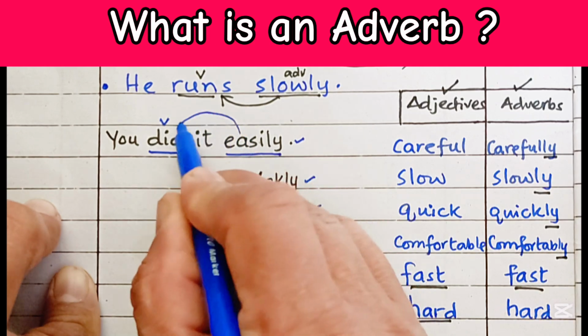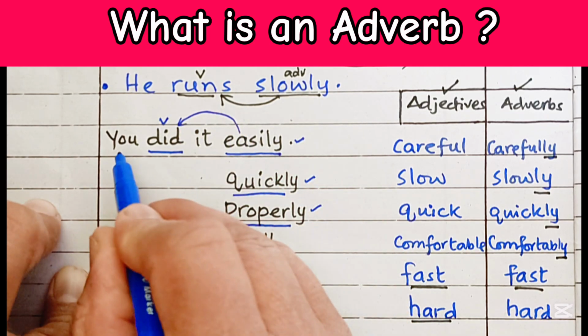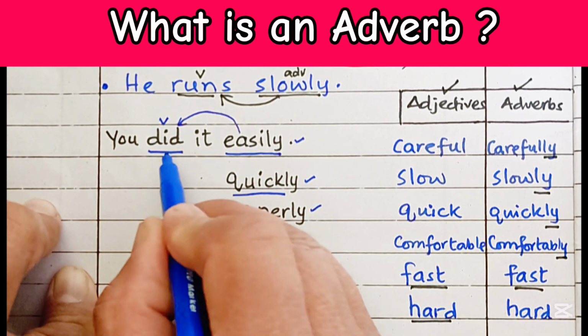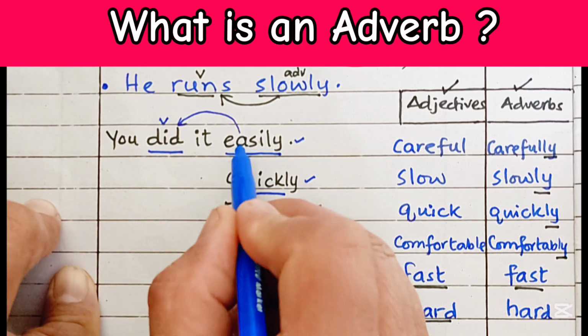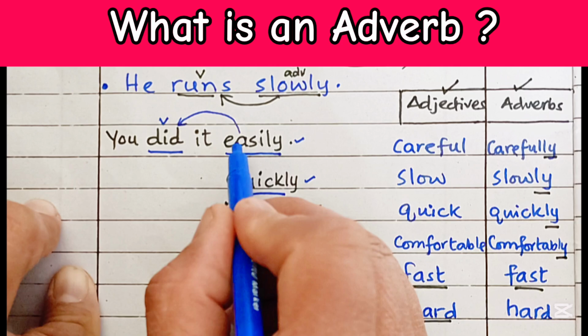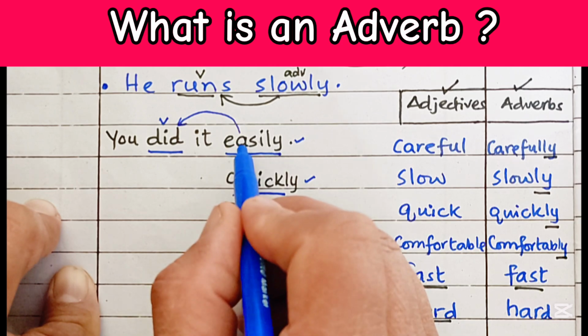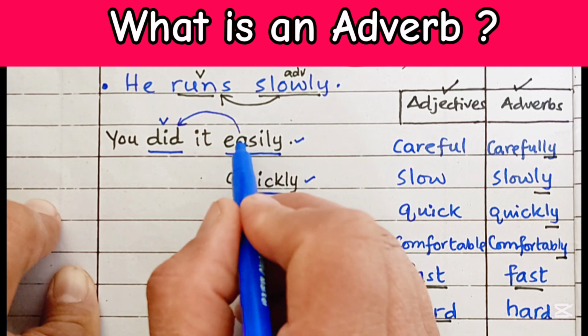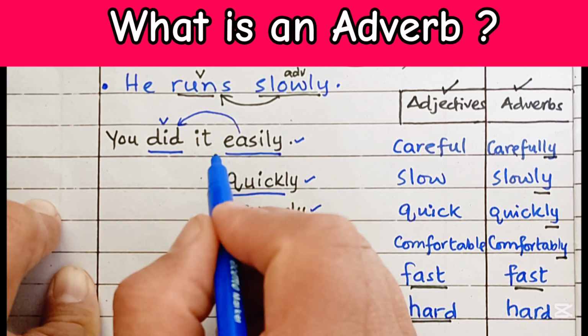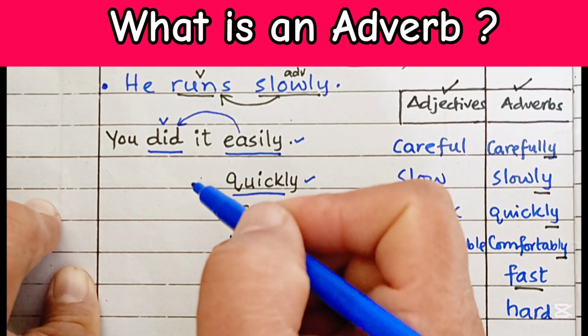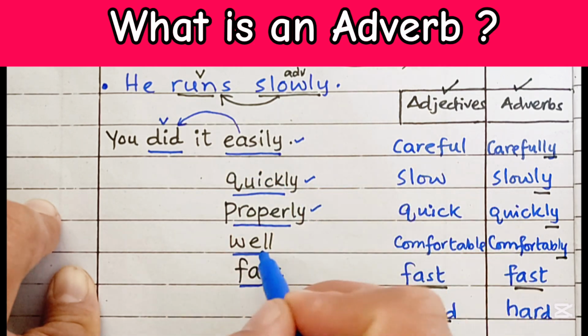We can see that this adverb is actually describing this action did, which is the main verb in this sentence. You did it easily. So the adverb easily, like other adverbs, describes the action. It modifies a verb.